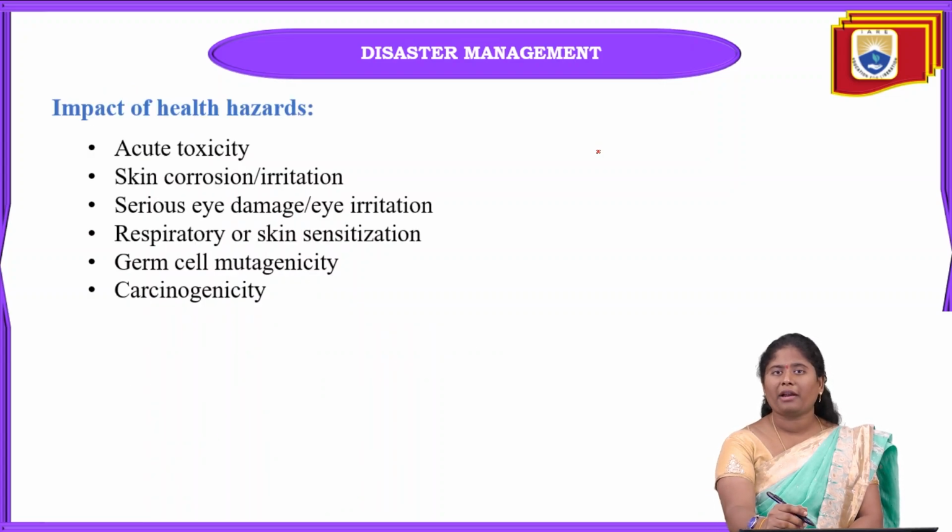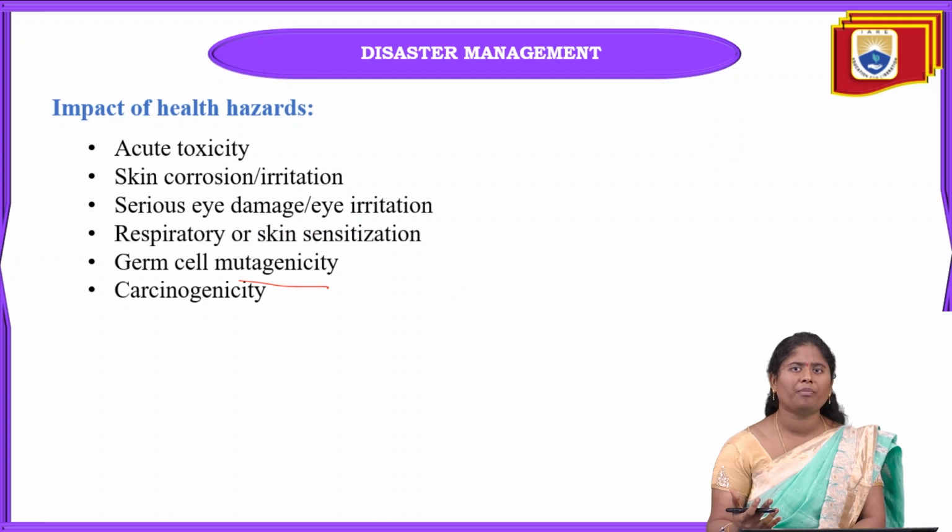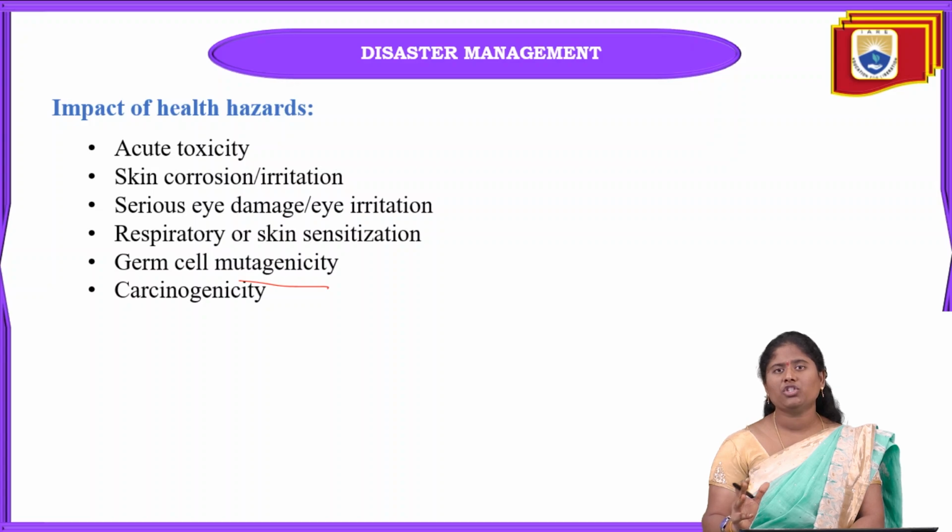And what are the main impacts of these health hazards? When these health hazards occur, the main impact on our body may be skin corrosion or skin irritation, eye damage or eye irritation, and also germ cell mutagenicity. Mutagenicity is nothing but the changing of the DNA. Sometimes because of heavy inhaling of these chemical hazards, it may lead to mutagenicity. Change of DNA can happen because of these chemical hazards.